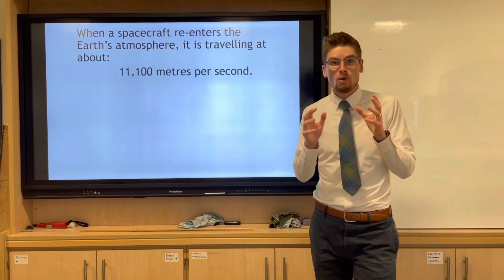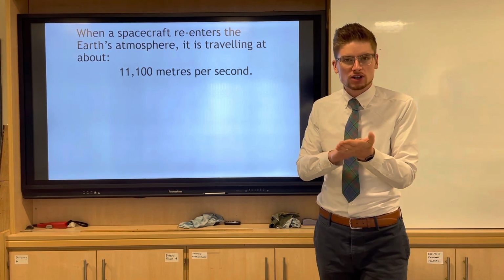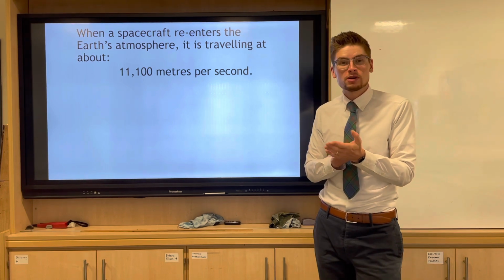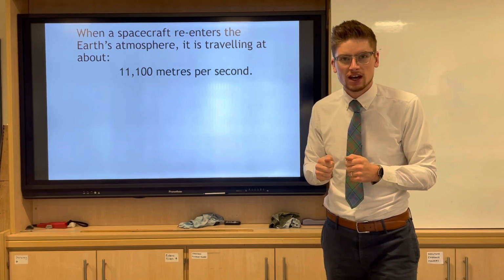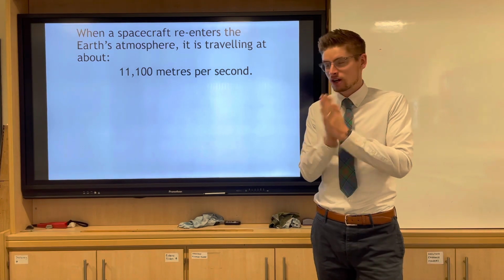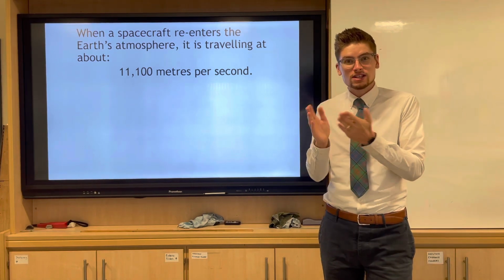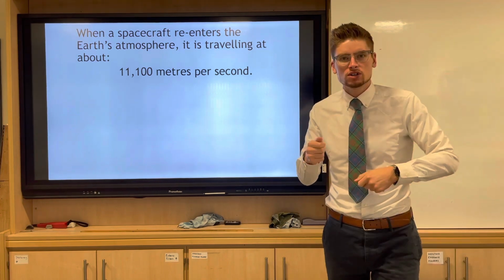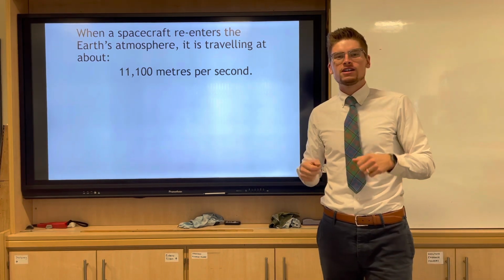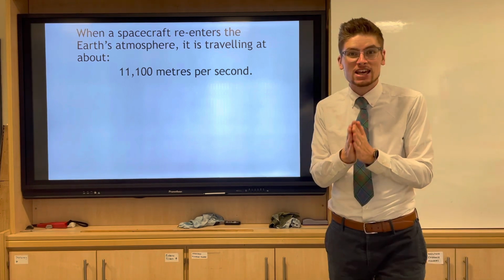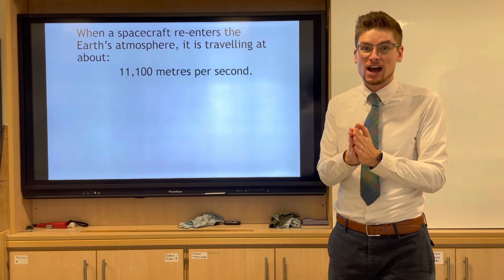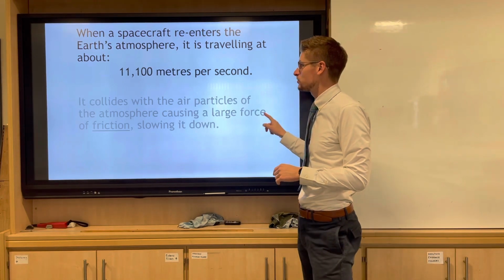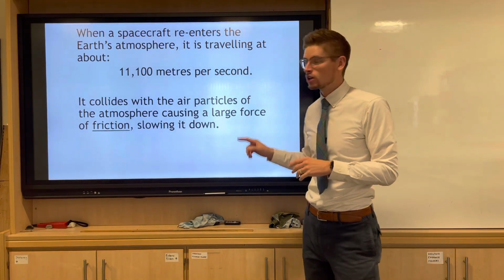Okay? So what happens is that the particles start to collide with the spacecraft. And when they collide with the spacecraft, it creates friction. And friction, when you do this with your hands, okay, creates heat. And so the gas particles hitting the spacecraft get hotter and hotter and hotter until we basically have a very, very, very high temperature outside of the spacecraft as it enters into the Earth's atmosphere. Okay? So we have lots of friction.